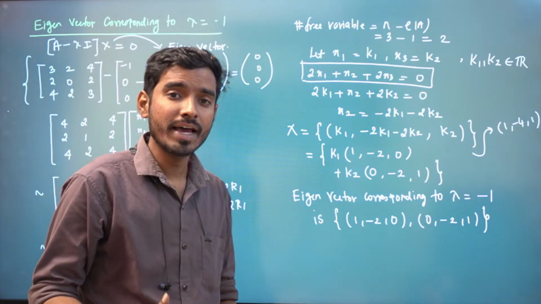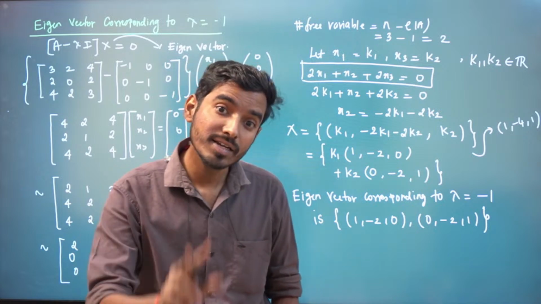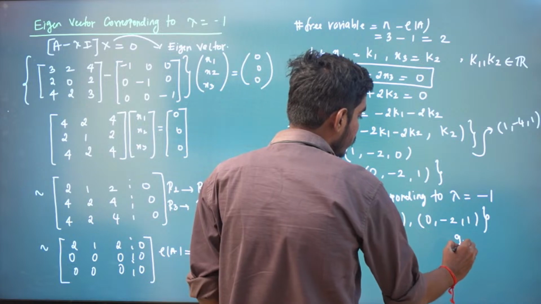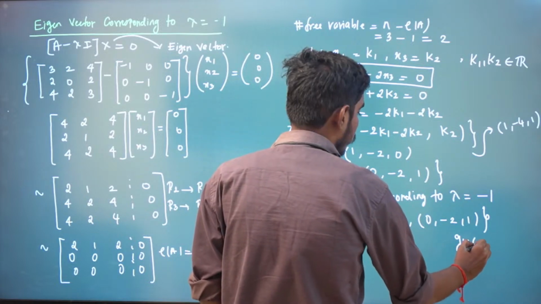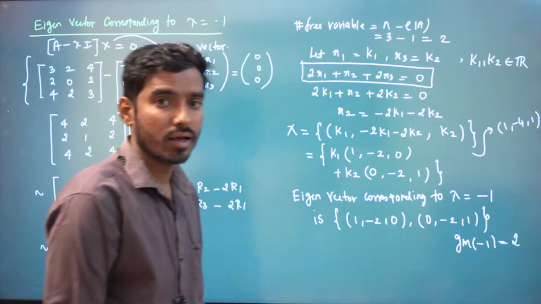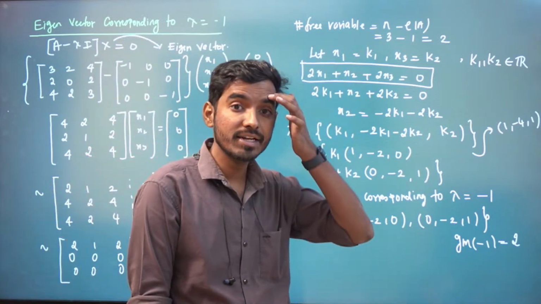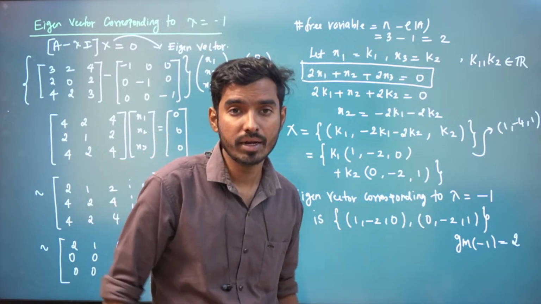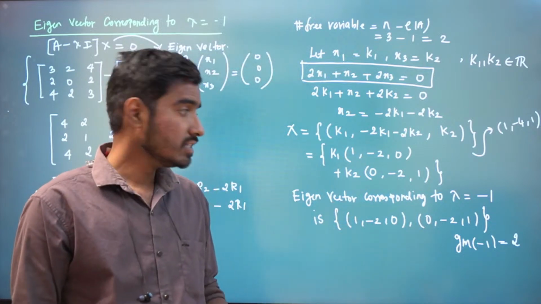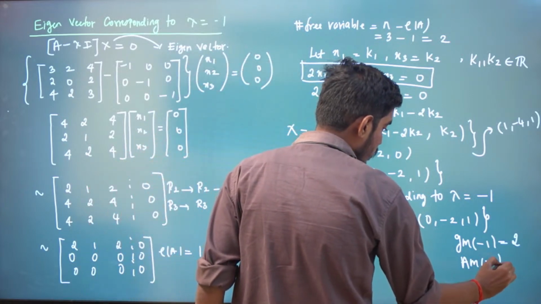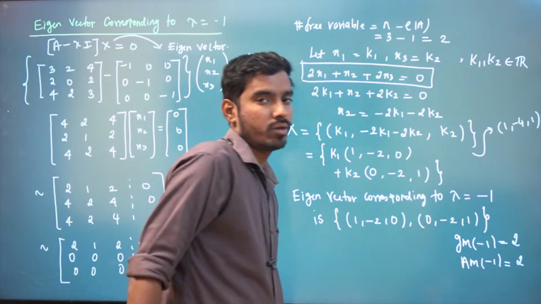Already we know the dimension of the eigenspace is our geometric multiplicity. What is our geometric multiplicity for minus 1? It is 2, because the eigenspace corresponding to that eigenvalue has two linearly independent vectors. What is the algebraic multiplicity for minus 1? It is again 2.